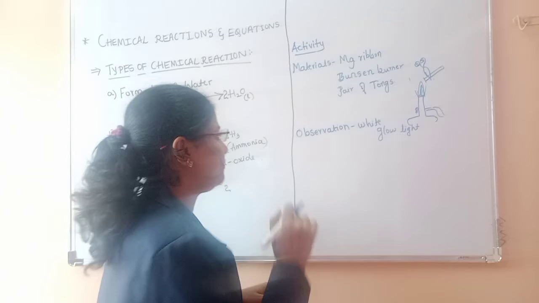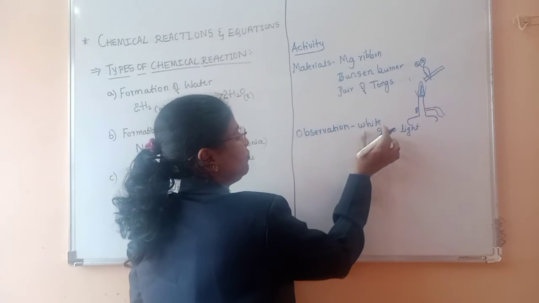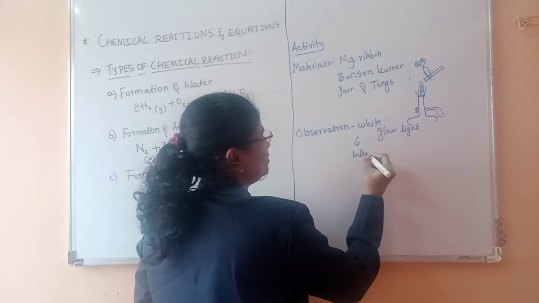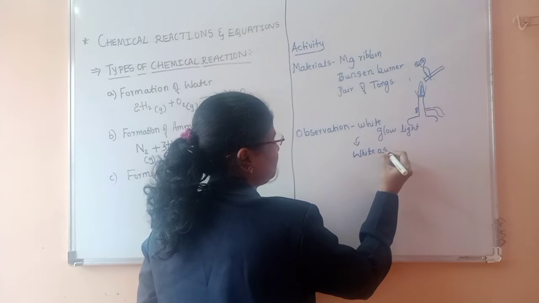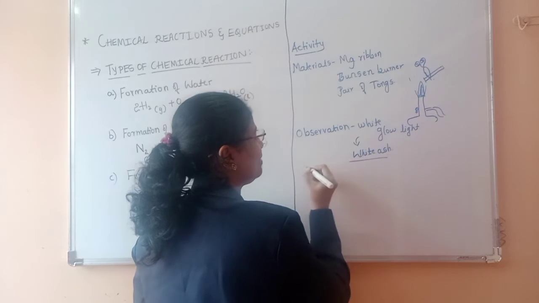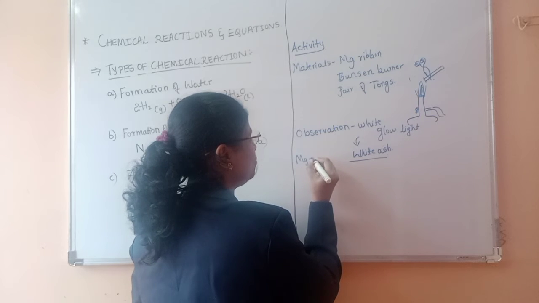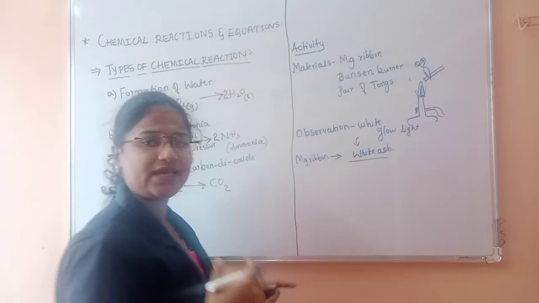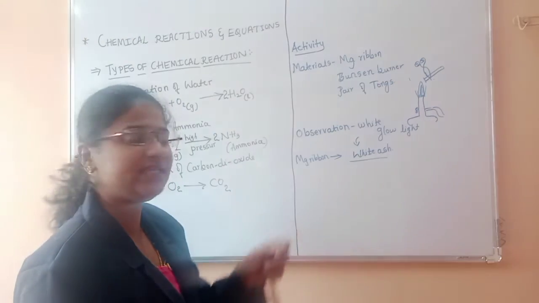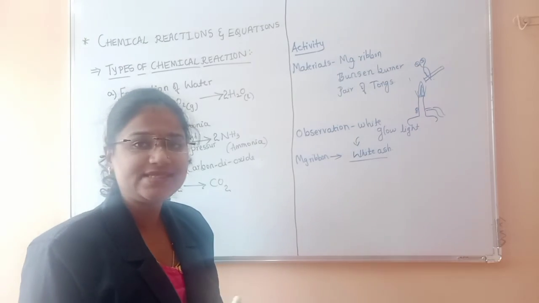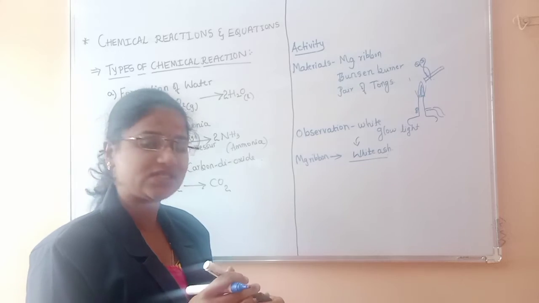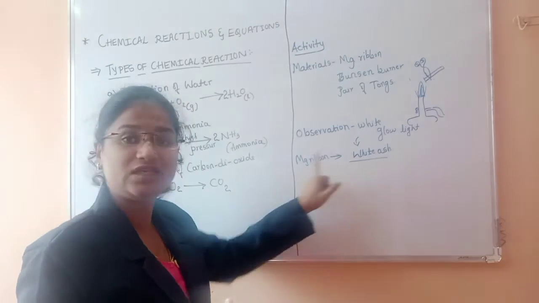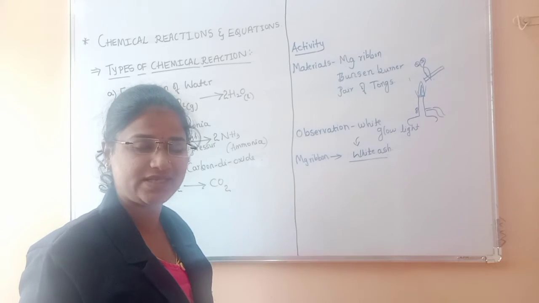Next, when it forms white glow light and after the light glows, white ash is formed. So the magnesium ribbon was converted into white ash. So what is the reaction that happened here? After seeing this, you will get to know this is a chemical reaction because a new substance is formed which is white. We can't get the magnesium ribbon back, so this is a chemical reaction.